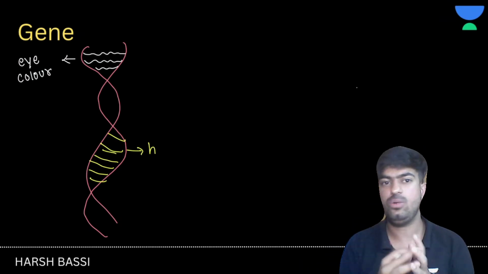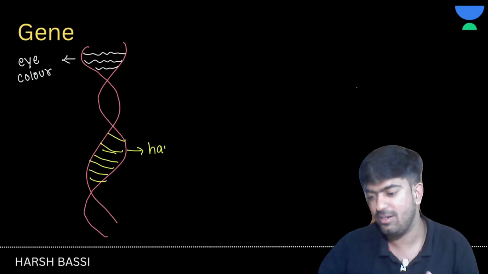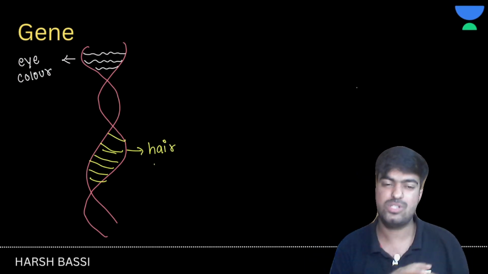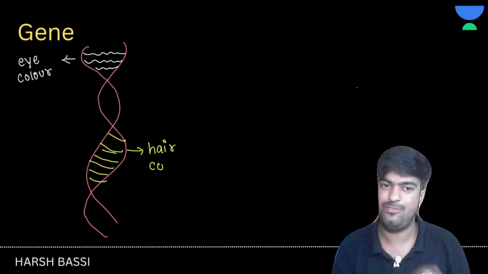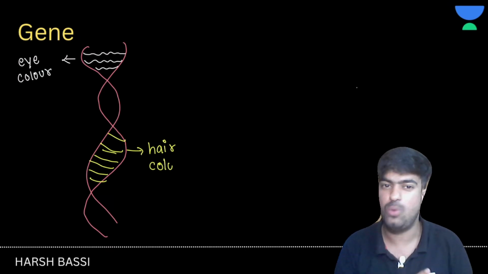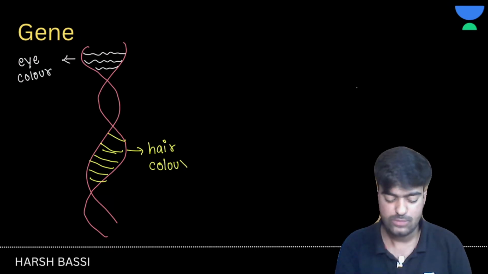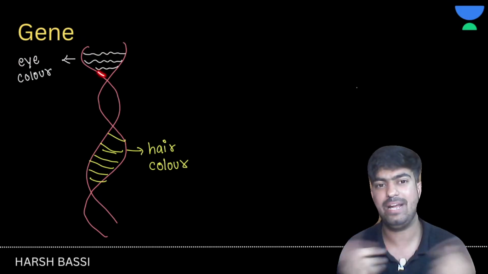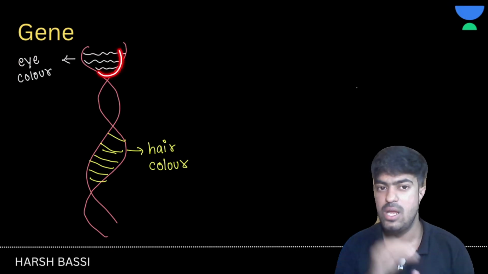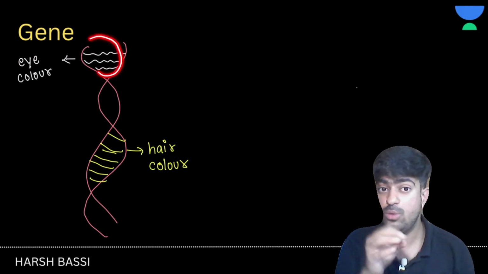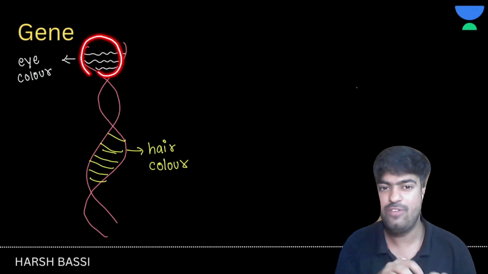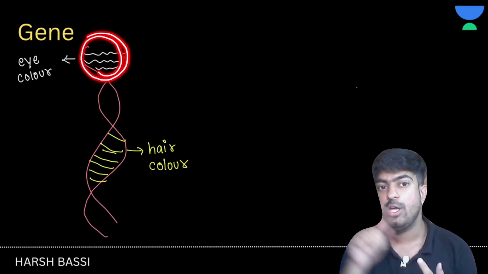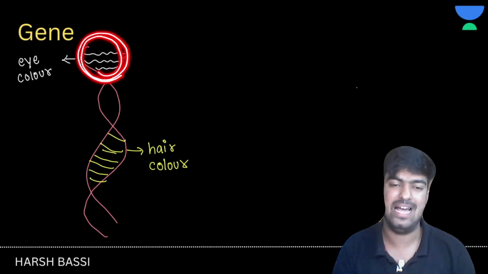Suppose that you live in a house. Obviously, sir, everyone lives in a house. In a house, most probably you will have a few rooms and some open space, right? Everything inside your boundary can be considered as a house, but where do you live? You live inside your room. So if you consider your house as a DNA, your room can be considered as a gene.